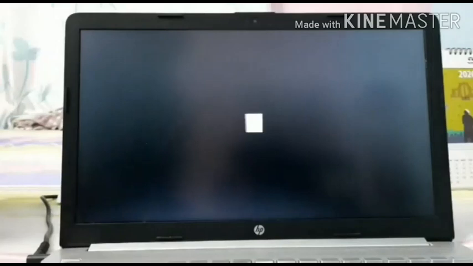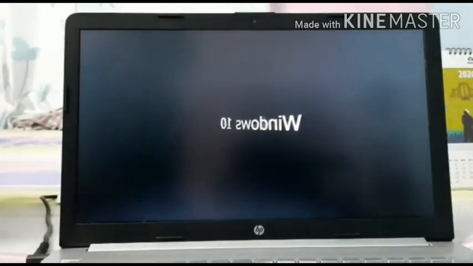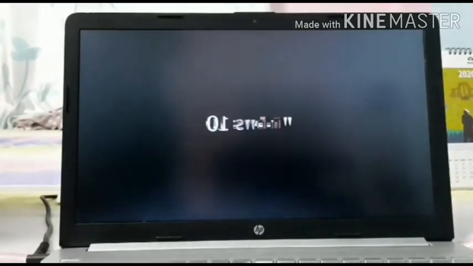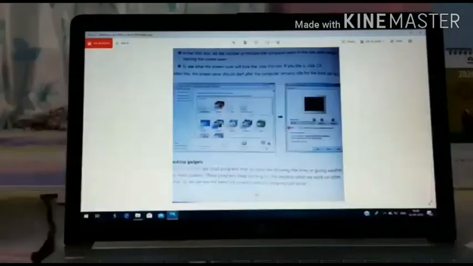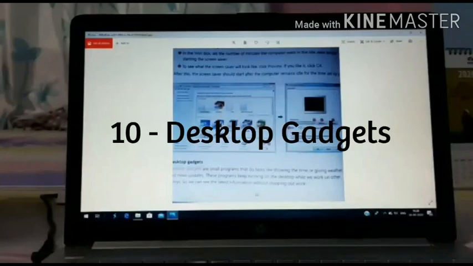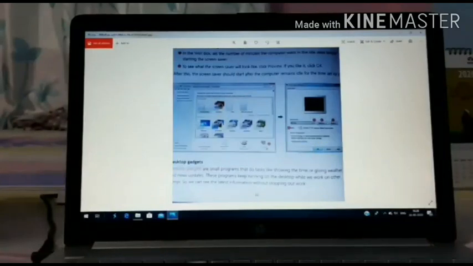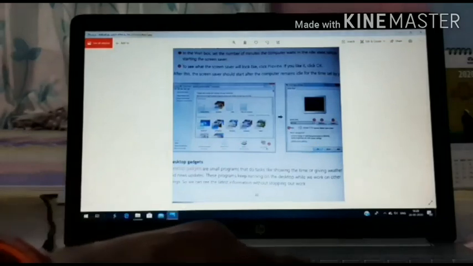Now you can see how our Windows is showing the screensaver. So this is the way we can set the screensaver. Now we will study the desktop gadgets. What is a desktop gadget? I will show you.